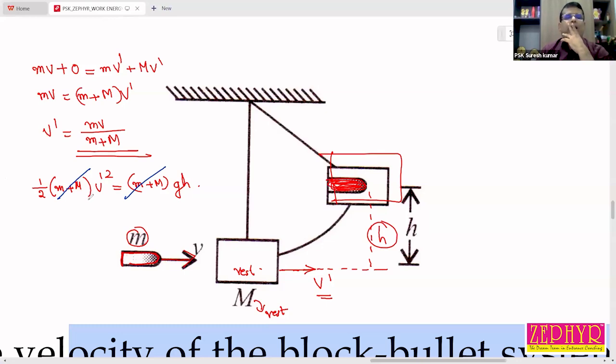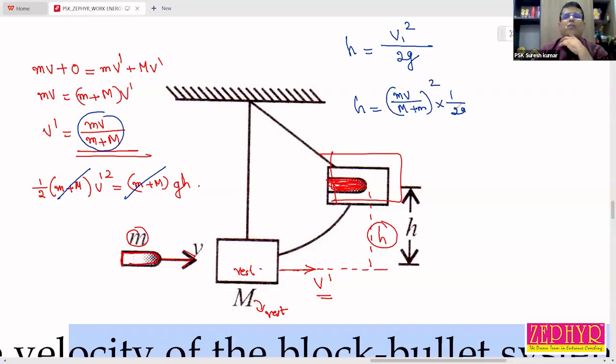This m plus M cancels. You want to find the height. So h is equal to v dash square divided by 2g, or h is equal to, replacing v dash by mv divided by m plus M, mv divided by m plus M all square into 1 by 2g.